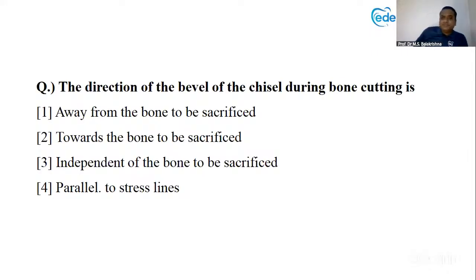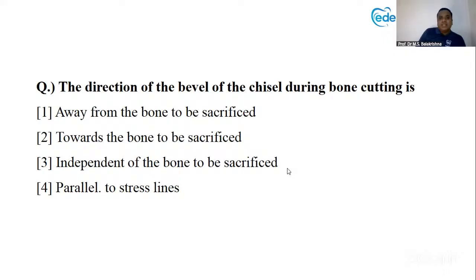Next question. The direction of the bevel of the chisel during cutting is: away from the bone to be sacrificed, towards the bone to be sacrificed, or independent. Okay. So now we have got two things, chisel and osteotome.